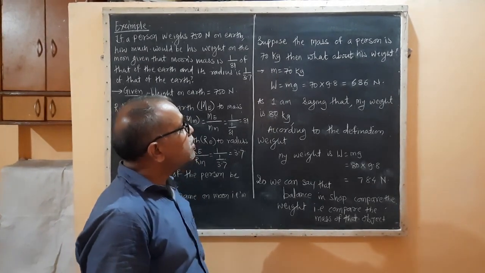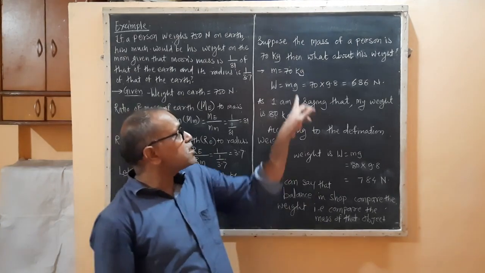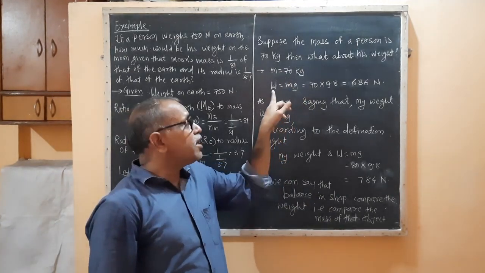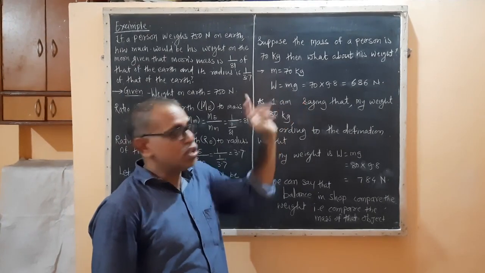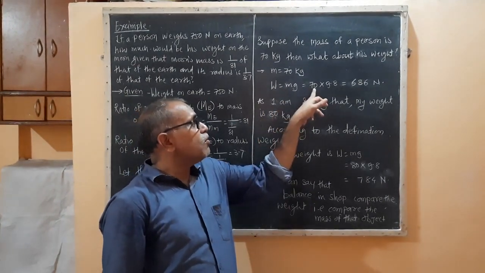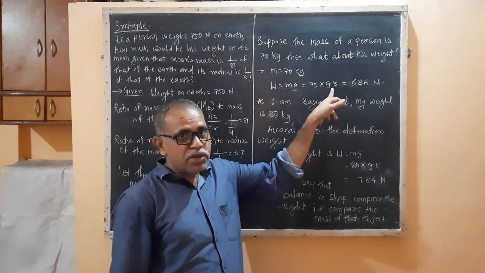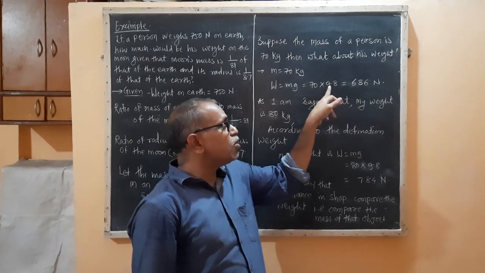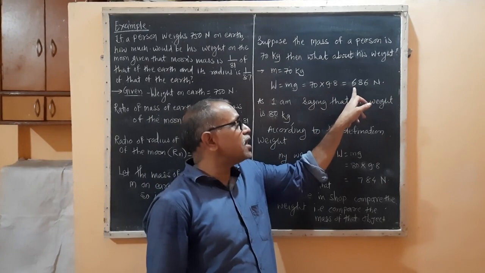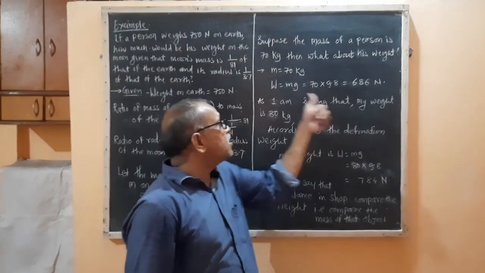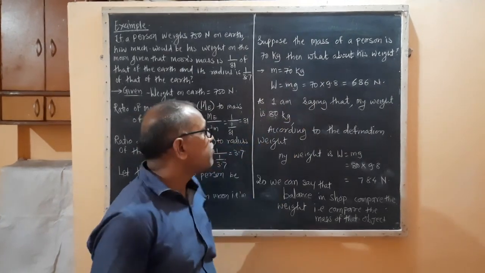Weight is equal to m into g, that is mass into g. So 70 kg into 9.8, the value of g. The product is 686 Newton, the weight of that person whose mass is 70 kg.